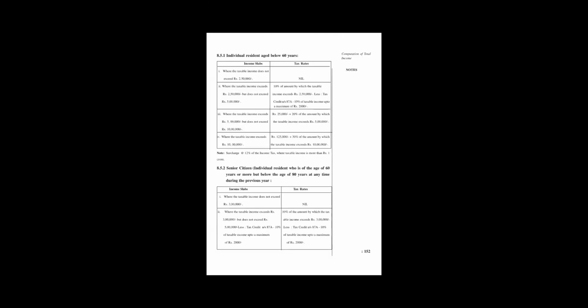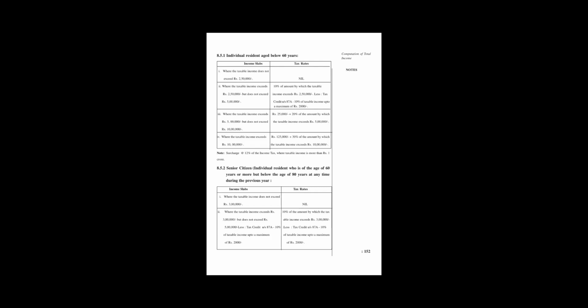NRI means non-resident of India. Also cooperative society, firm, local authority, domestic company, and other companies. So all come here, and they have different slab sections. As per the slab, they pay taxes according to these slabs.